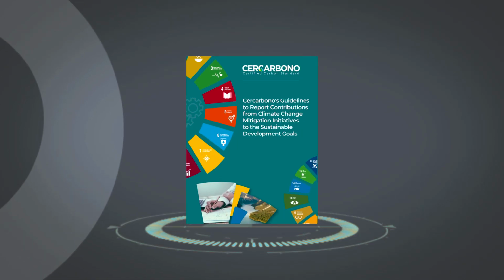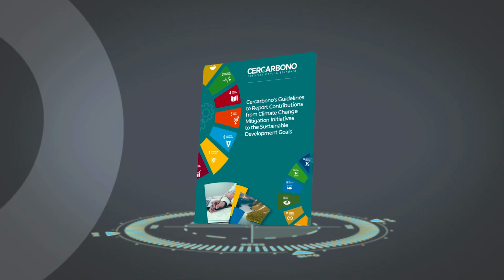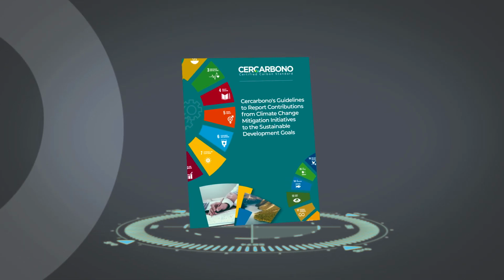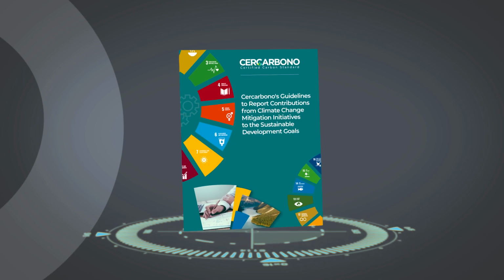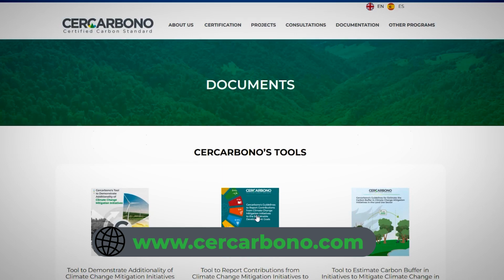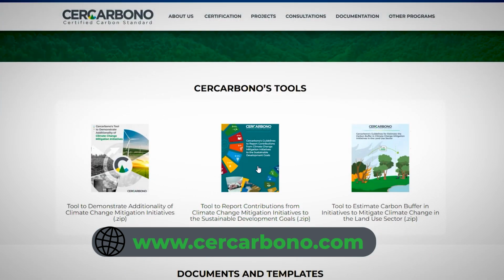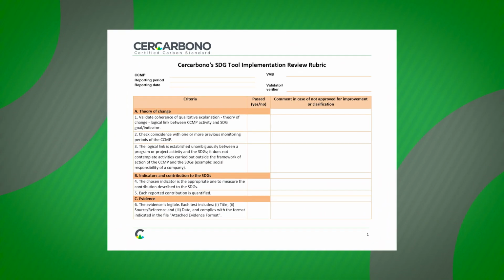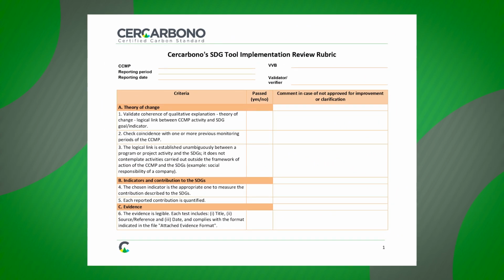The VVB checks the CCMP holder has completed Ser Carbono's tool to report contributions from climate change mitigation initiatives to the Sustainable Development Goals, available at www.sercarbono.com, section Documentation. The VVB shall complete the review rubric related to Ser Carbono's SDGs tool, where it either approves or rejects each CCMP contribution to the SDGs.